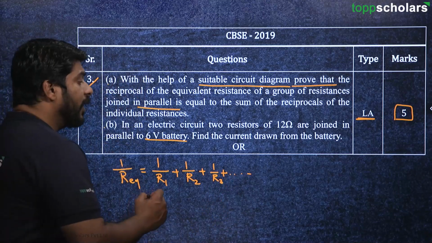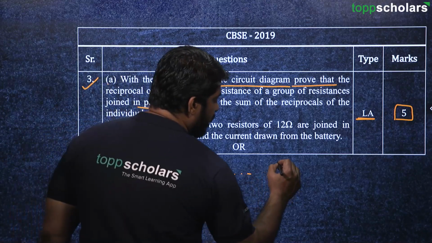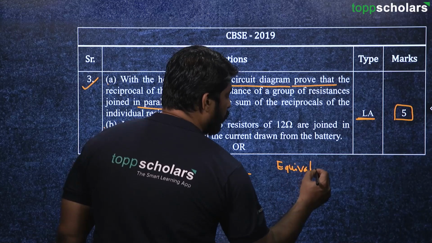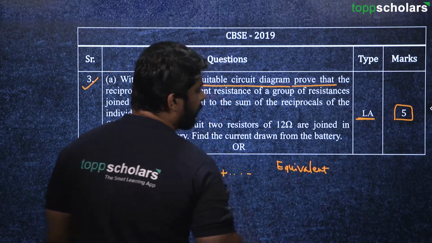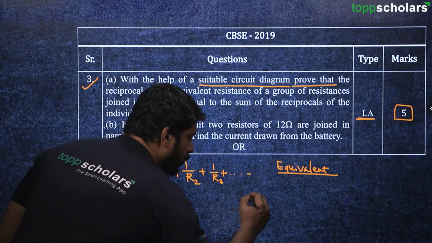Basically this is an equation for finding out the equivalent resistance of a combination of parallel resistors, right?